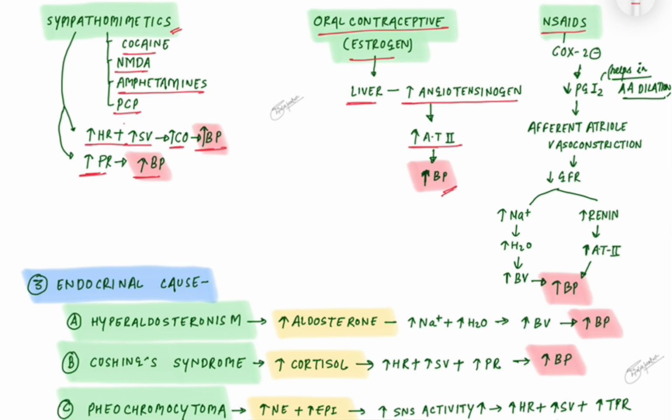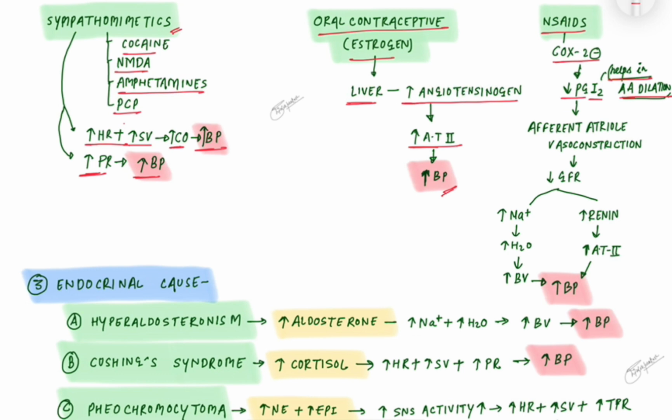NSAIDs, COX-2 inhibitors: COX-2 inhibitors decrease PGI2 activity, and PGI2 helps afferent arteriolar dilation.